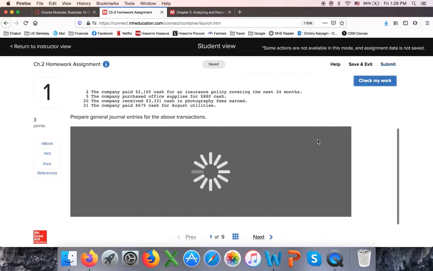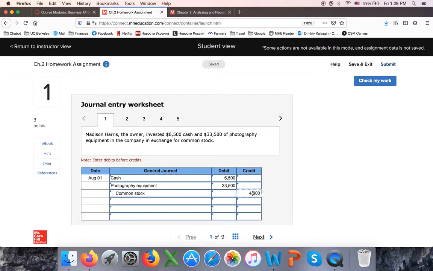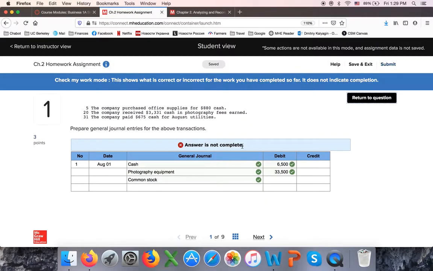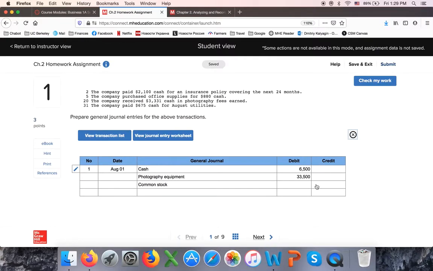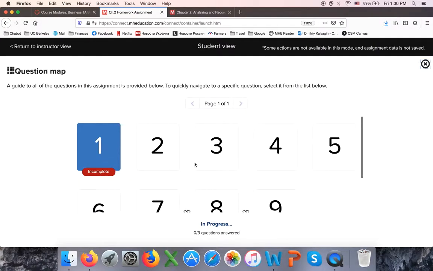One word of caution is that if, for example, I made a wrong entry, it will show it as a mistake. If I didn't put anything in this cell, like right here should be $40,000, so it's a mistake, but I did not enter anything, it will not show it as incorrect. It will say it's incomplete, you're missing something, but in order for the system to mark it wrong, you have to actually enter something in that cell. So that's your homework. And you can see here that for chapter 2, you have 9 different exercises and problems, and you can save and exit.